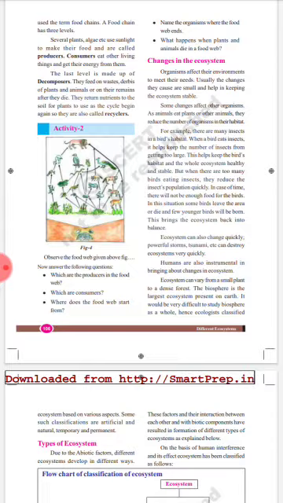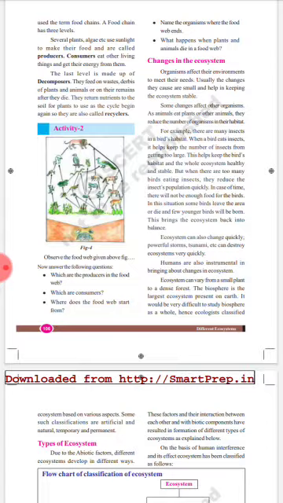In that, the first one is producers, meaning almost all plants and some photosynthetic bacteria. Second one, consumers. Consumers eat other living things and get their energy from them. Consumers means almost all animals, including human beings. The last level is made up of decomposers.